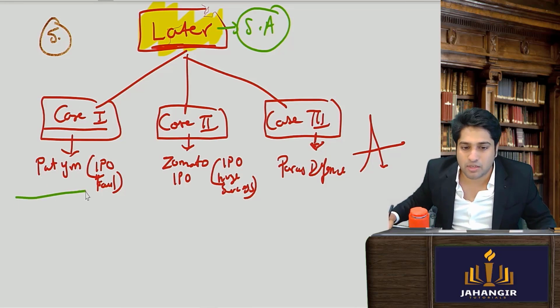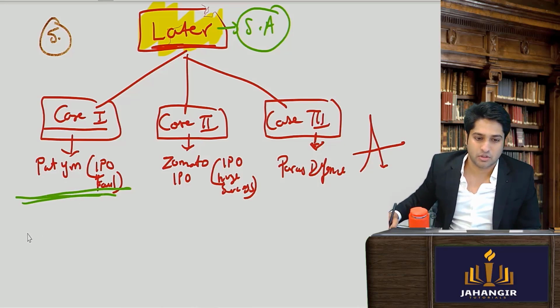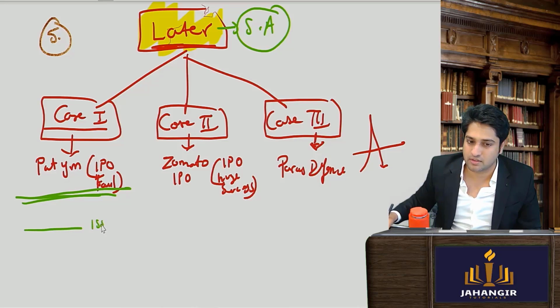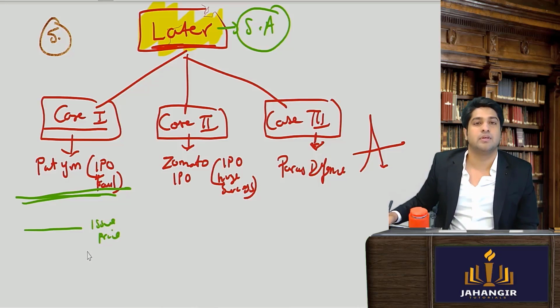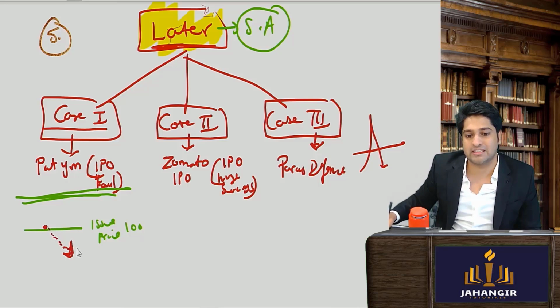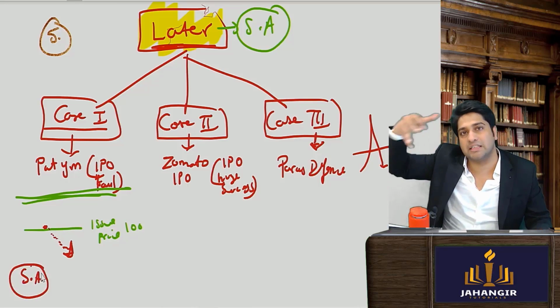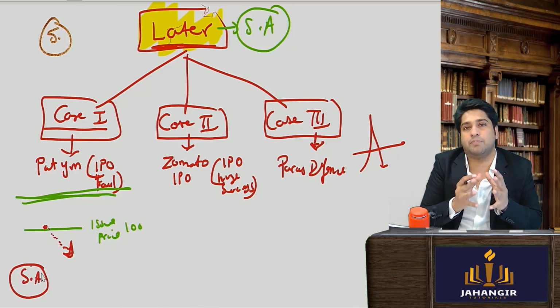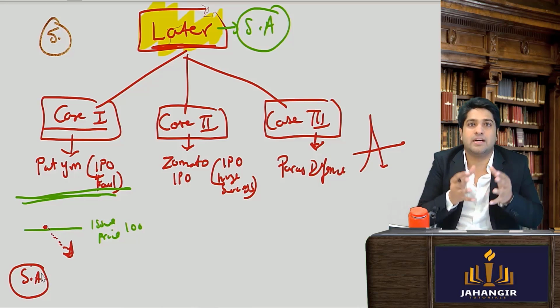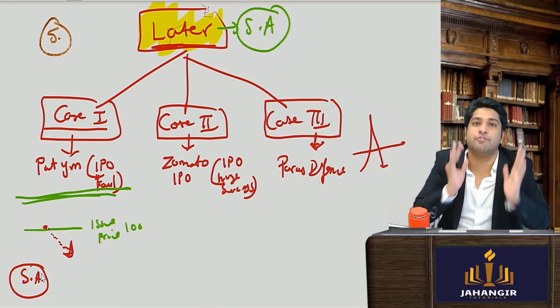So first, IPO is a failure, where failure means it was trading below the issue price. So what happened? This was the issue price. Now issue price was rupees 100. The moment it got listed, it started crashing downwards. So what will the stabilizing agent do to stabilize the price so it doesn't crash further? With the help of the promoters and the pre-issue holders' money, he will buy back all the 15,000 shares.